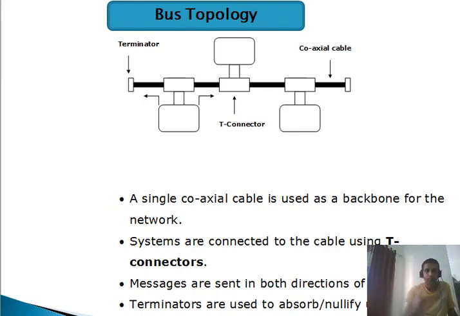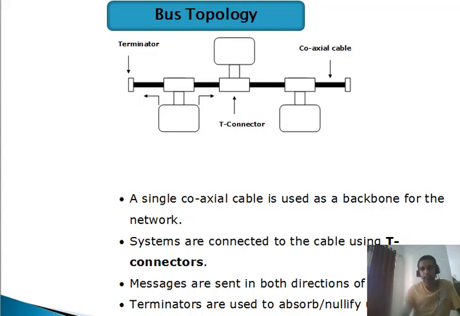So here we are having the nodes, the systems that we are using, and those are interconnected with each other to create this layout. So here in simple words, a single coaxial cable is used as a backbone for the network. So here the coaxial cable is termed as backbone. Systems are connected to the cable using the T connector, and all the systems are interconnected using T connectors. So messages are sent in both the directions of the cable.